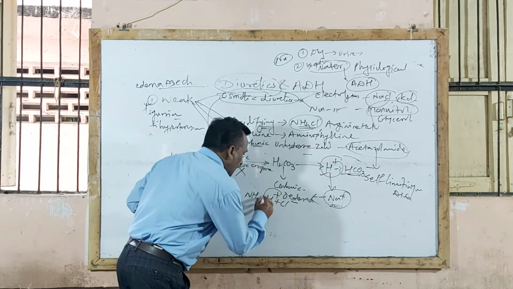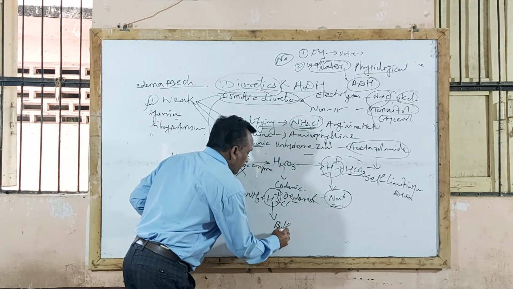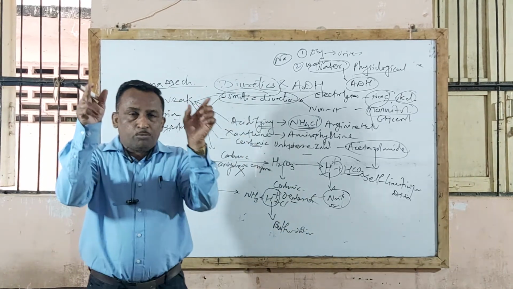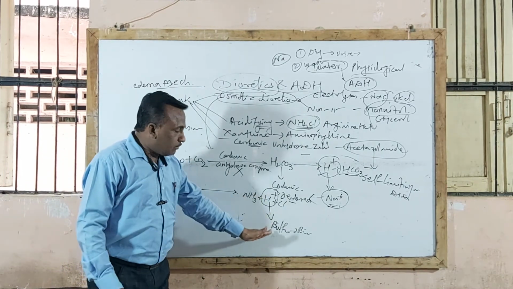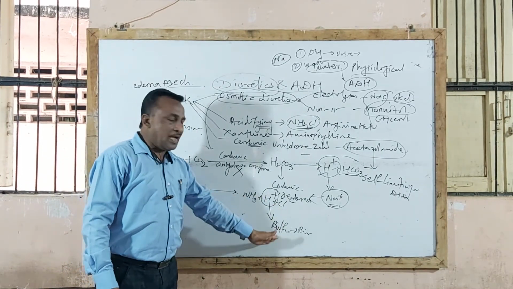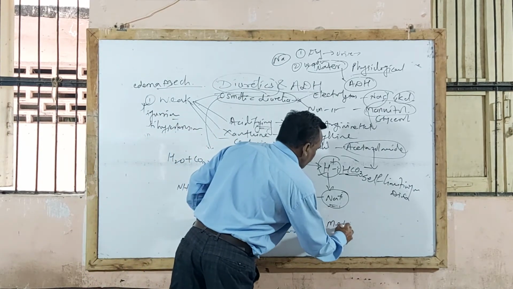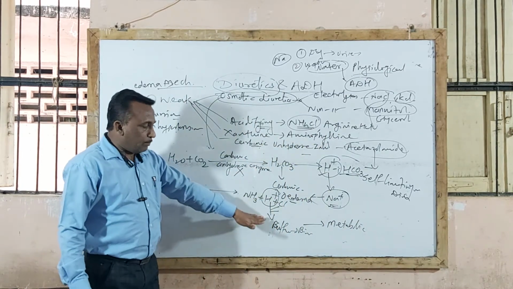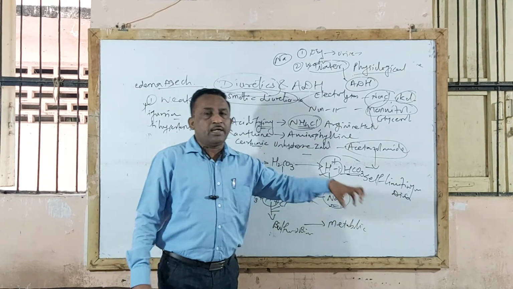The H plus ion which is formed reacts with buffers. It reacts with the bicarbonates present in the renal cortex, in the tubular fluid. Whatever H plus ion forms reacts with the buffer or bicarbonate, and thereby leads to metabolic acidosis.